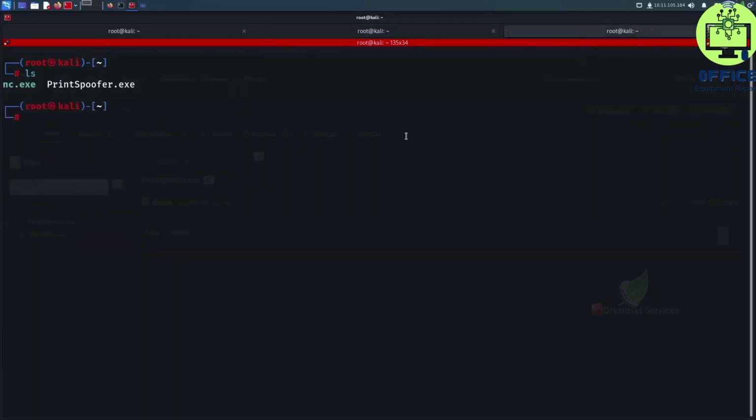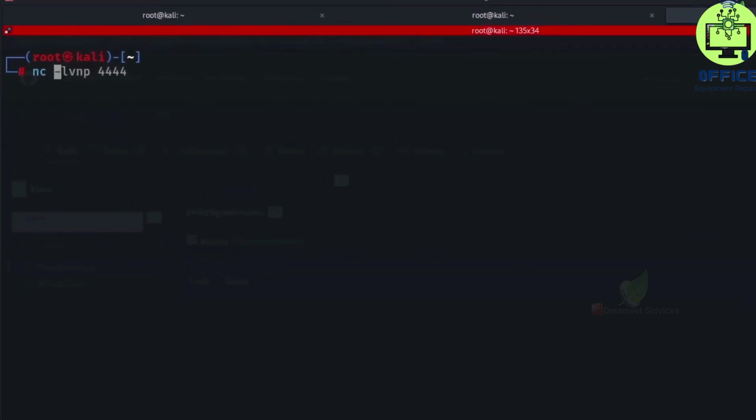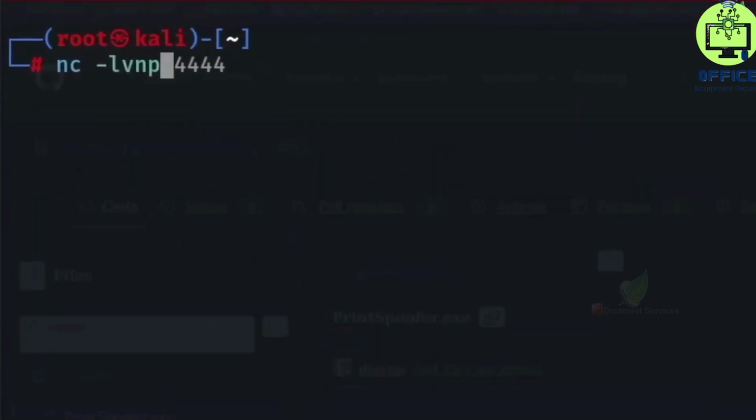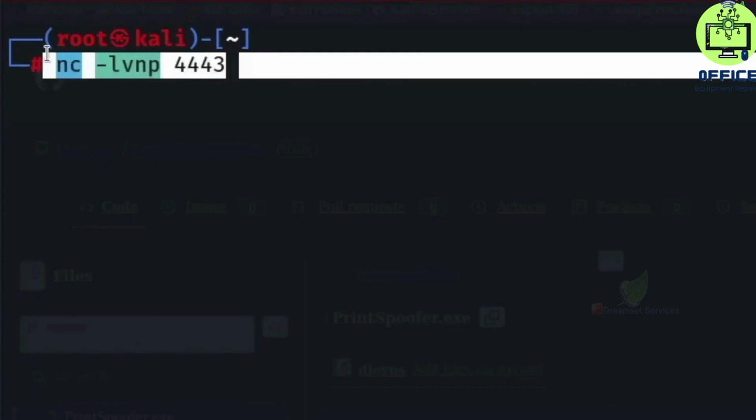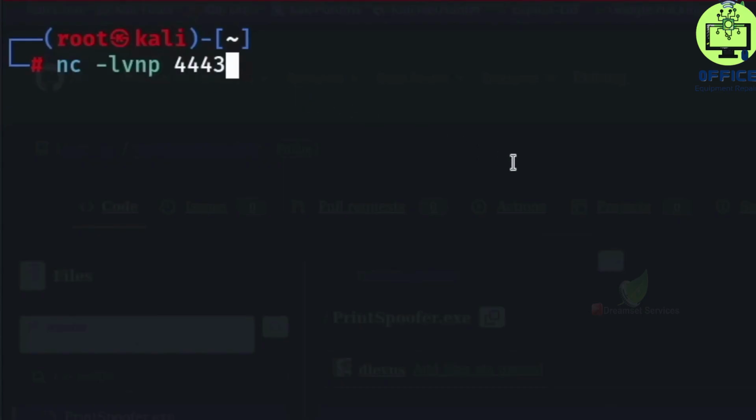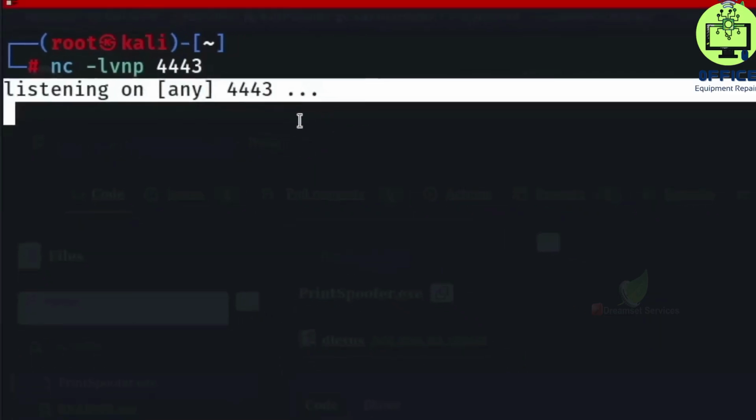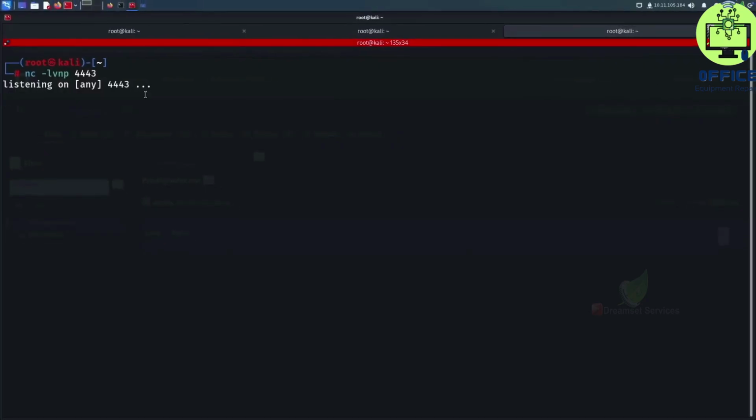So let's go back to our new terminal, clear the screen, and run nc -lvnp 4443. So I simply change the last 4 to 3. And again, this command will just listen for incoming connections on this specified port. So let's press enter on that, and now we're listening.